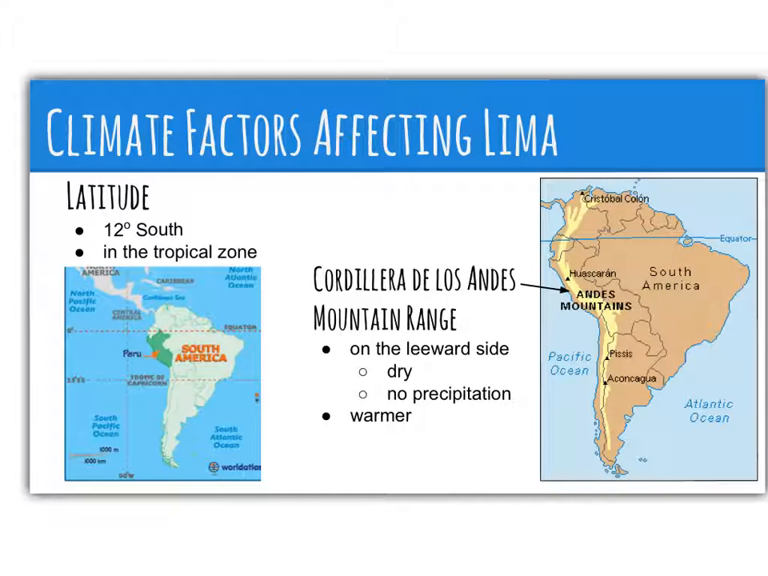There are many factors that affect Lima's climate. The first factor is latitude. Lima's latitude is 12 degrees south, which is in the tropical zone, creating a smaller temperature range. The next factor is the nearness to mountain ranges. Lima is located on the foothills of the Cordillera de los Andes mountain range and on the leeward side of it. Because Lima is on the leeward side of the mountain, it is in a rain shadow, which contributes to the reason why Lima has almost no precipitation.